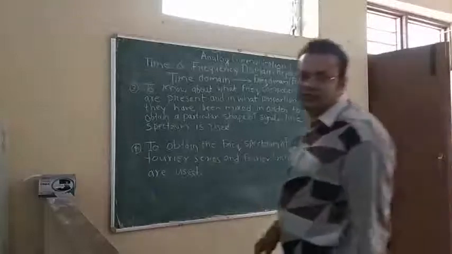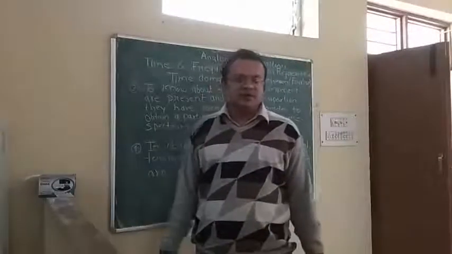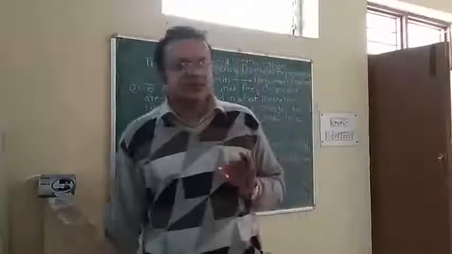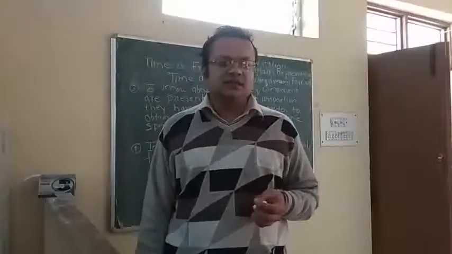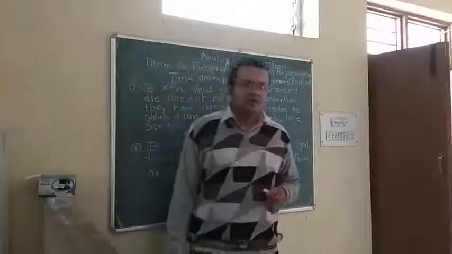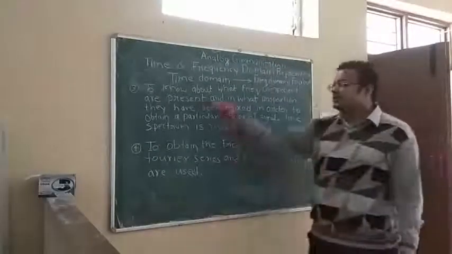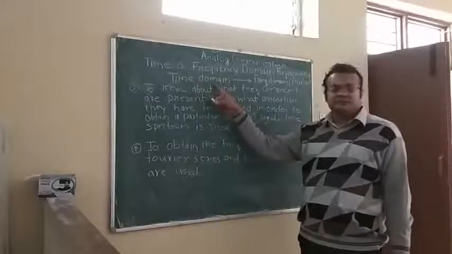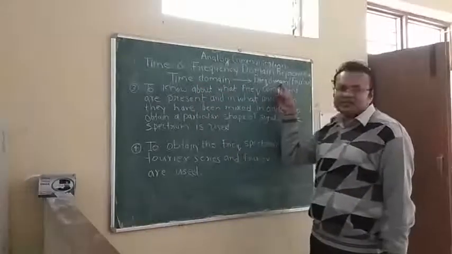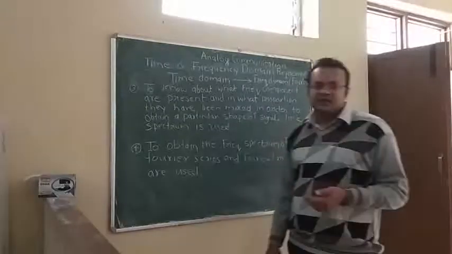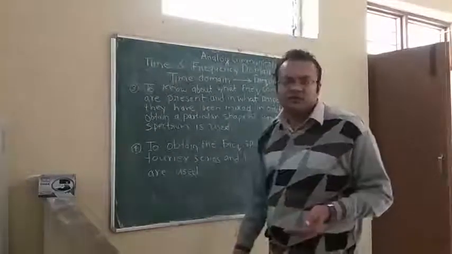Now we have discussed time domain representation and frequency domain representation. But if you want to convert a time domain representation into a frequency domain representation, then we use the Fourier series or Fourier transform. So you can see the equation. Now we can see another point related to the line spectrum.